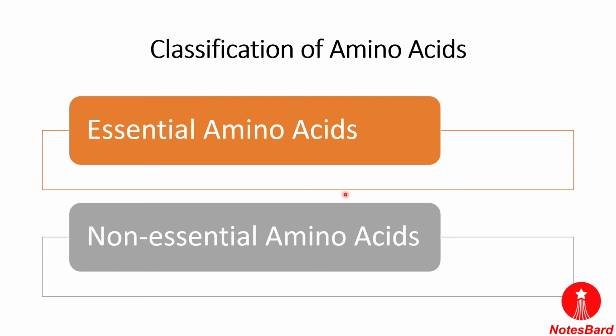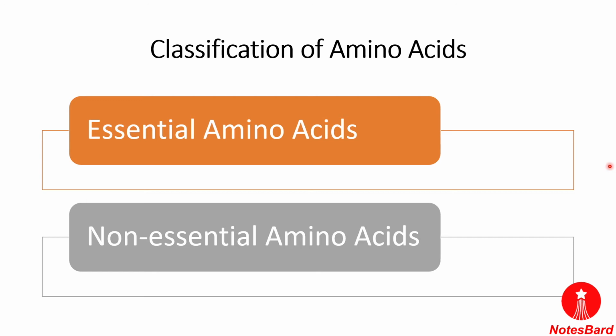This behavior of the amino acids is due to the presence of both the acidic, that is the carboxyl group, and the basic, that is the amino group, in the same molecule. So this is what the amino acid is.